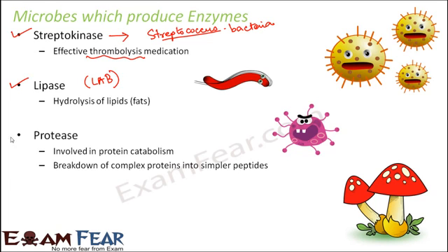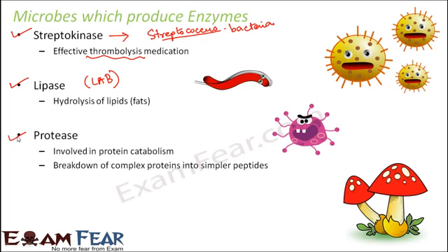Protease, again, helps in breaking down proteins, so it helps in protein catabolism. It breaks down complex proteins into simpler peptides, because what are proteins? They are made up of amino acids. The amino acids join together by peptide bonds to form smaller units of peptides, and many such smaller peptides join together to form polypeptides or proteins.